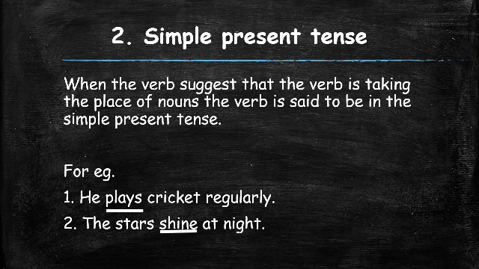It is done daily. So shine is an example of simple present tense. You can say that this sentence is in the simple present tense, because it happens on a regular basis. It is a fact that the stars shine at night. So the stars shine at night is a simple present tense.